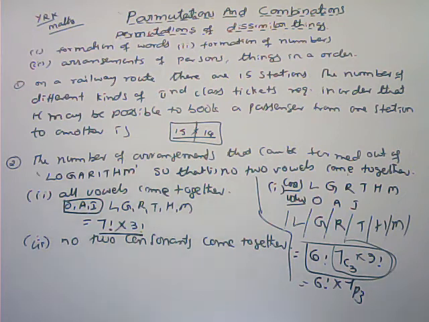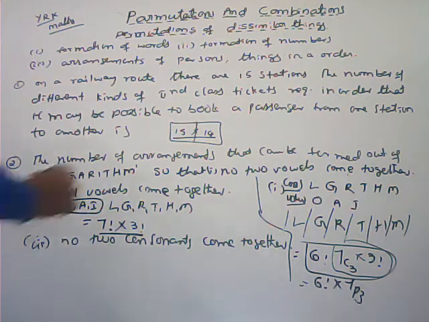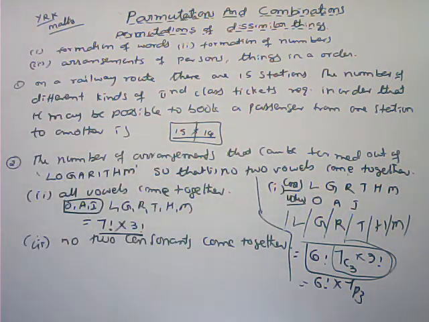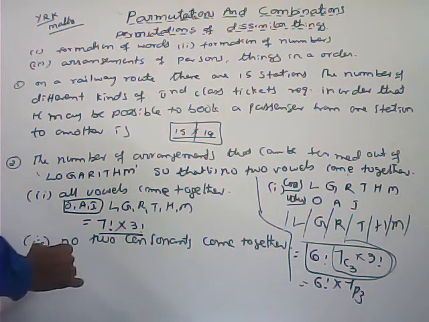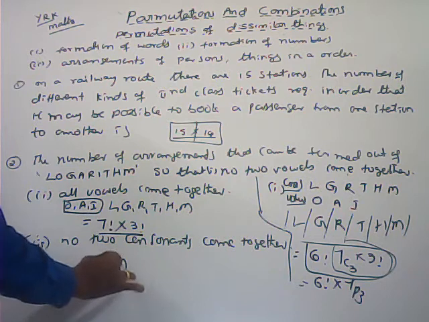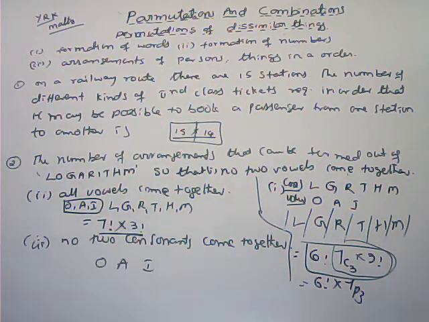No two consonants come together. The same as before. Here no two vowels come together. Here no two consonants come together. Here first we can arrange the vowels. What are the vowels here? O, A, I. Vowels, what are they? O, A, I.